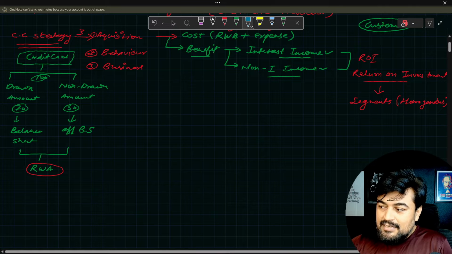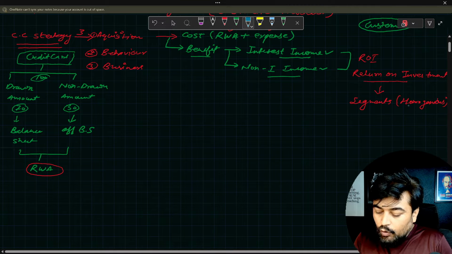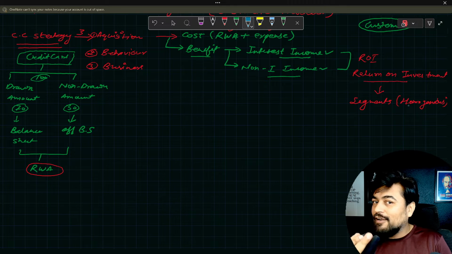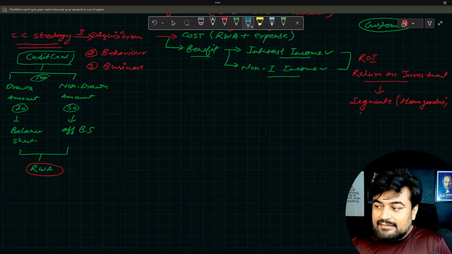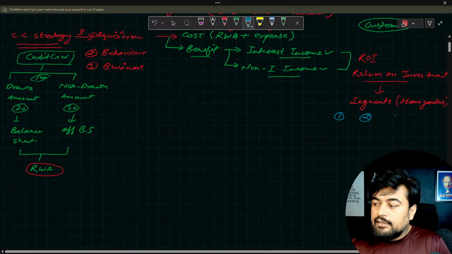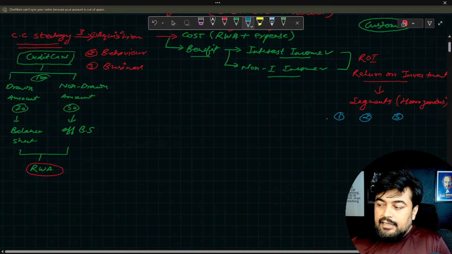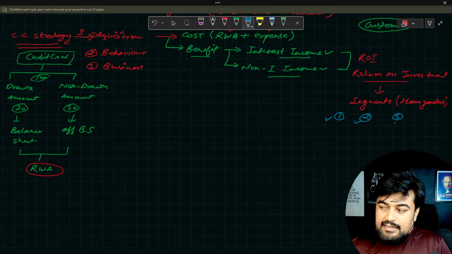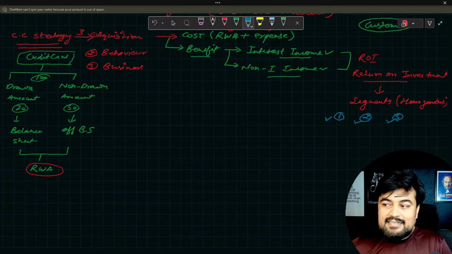Now this segmentation obviously needs to be calculated on the basis of the risk profile of those customers. Let's say segment 1, segment 2, then segment 3. These are the customers who are the highest risky, these are medium risky, these are least risky.